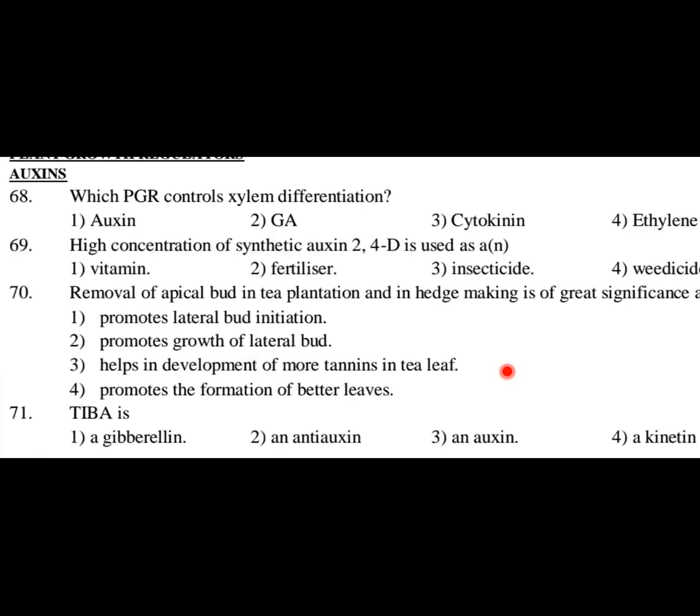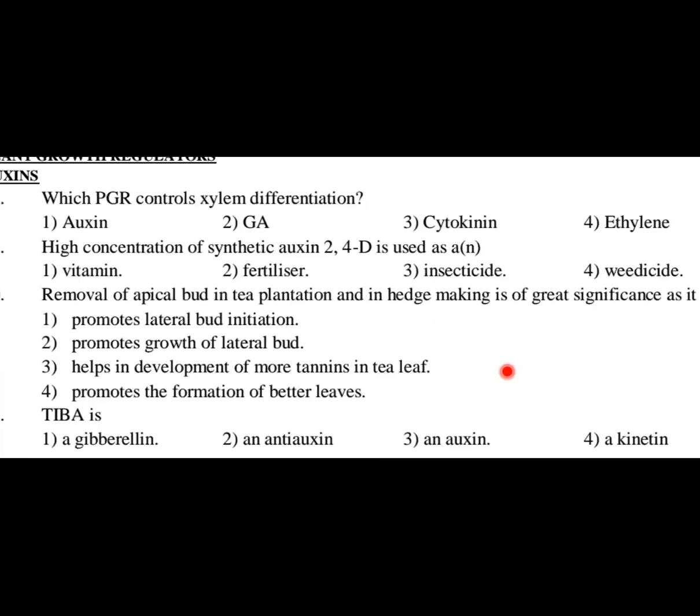Next question. Removal of apical bud in tea plantation and in hedge making is of great significance as it does what? Okay. So you have to just recall, auxins do one important thing, and that is nothing but they promote apical dominance. Okay, what is apical dominance, student? Apical dominance is nothing but the apex will inhibit the growth of lateral buds. Okay, lateral shoots will not develop. So what we do is apical bud will be removed. Okay, and particularly this is done in tea plantation and hedge plant. This is of great importance.